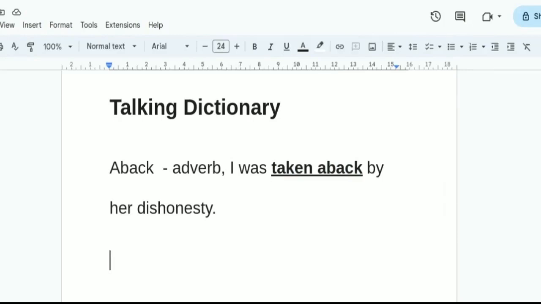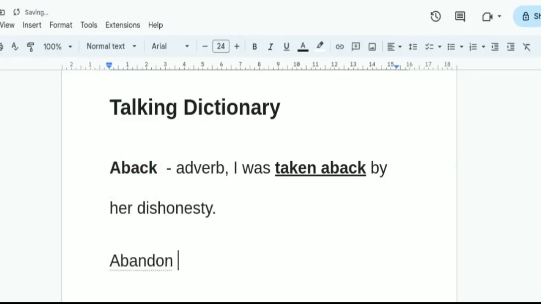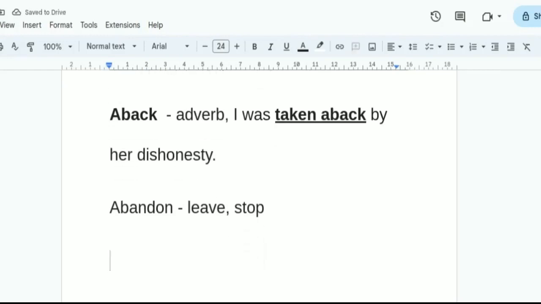So aback is our first word, and the second word I will pick up is abandon. Abandon is a very interesting word because we can use it in two ways. One means leave, and the other means stop. We can use abandon when we leave a place or a thing or a person forever, like we had to abandon the car.